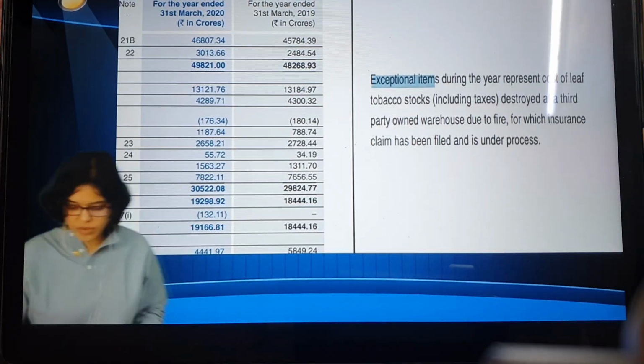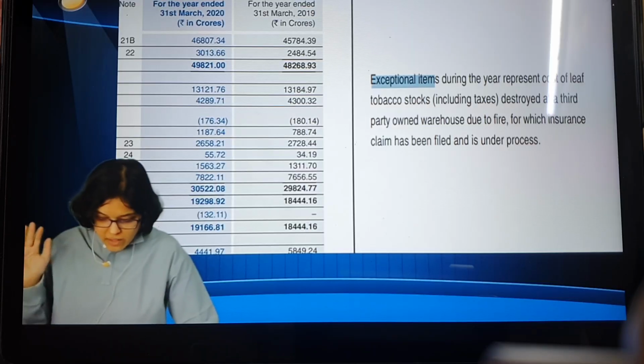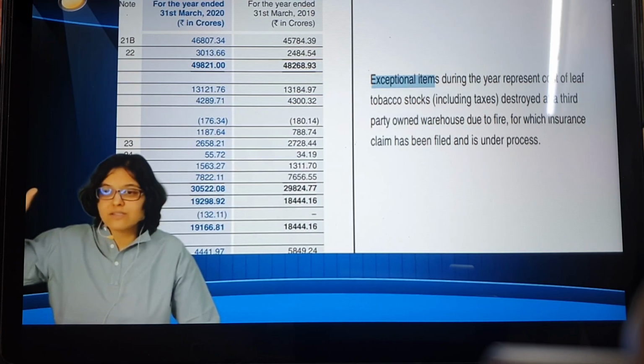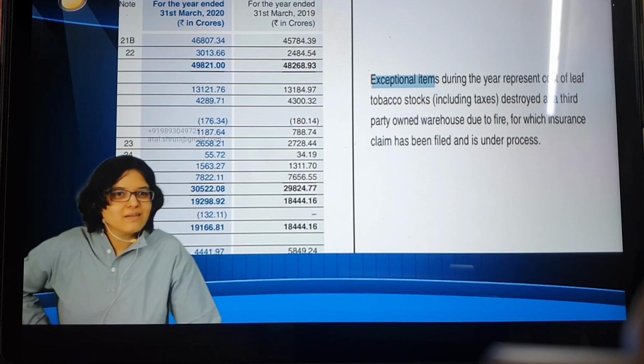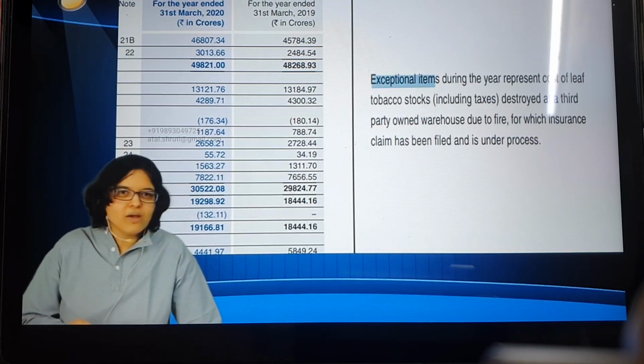Now what has been given as exceptional item during the year represents the cost of leaf tobacco stocks, whatever the raw material they had, destroyed at a third party owned warehouse due to fire, for which an insurance claim has been filed and is under process. Okay. So was there a loss due to fire? Yes. Does a fire happen every day? No. This is an exceptional item, right?